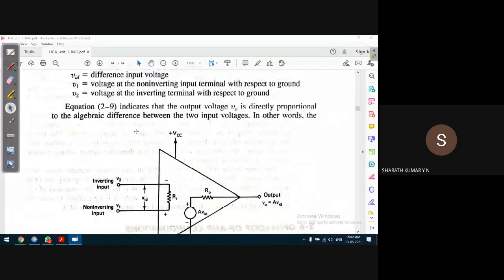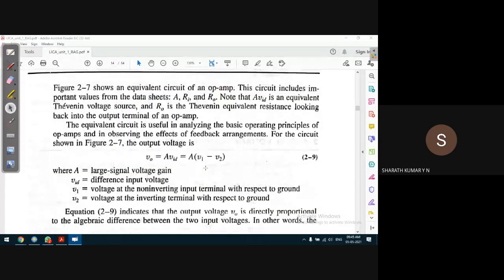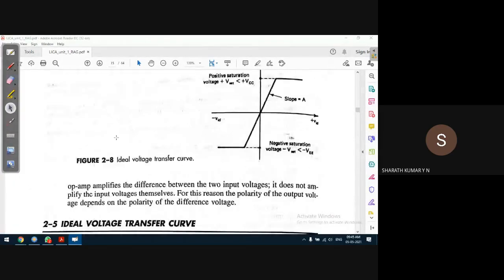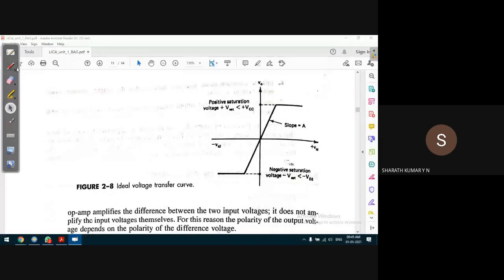For completion purposes, the output voltage can be represented as A into VID. That is the voltage gain into the differential input voltage, which is nothing but A into (V1 minus V2), where V1 is the non-inverting voltage and V2 is the inverting voltage. That's how we obtain the output voltage in the practical situation. The ideal voltage we discussed, so let us not go into this.